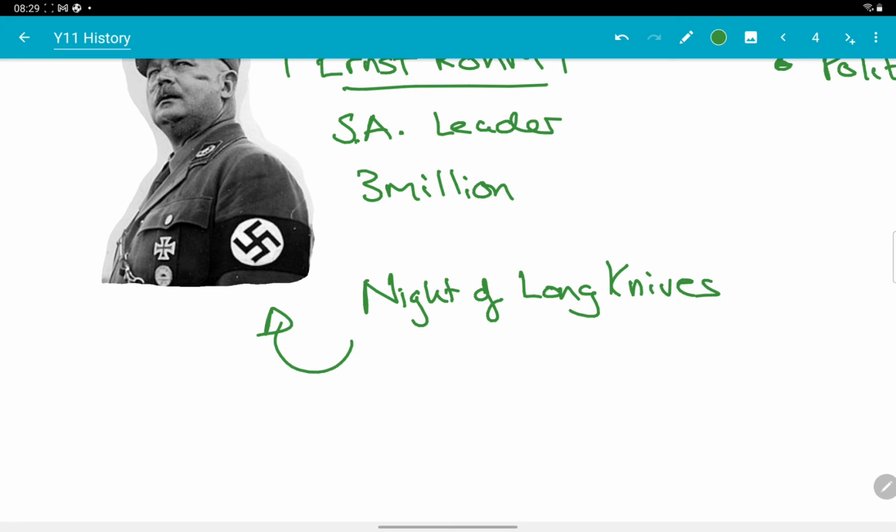So this guy ends up being killed, as well as a few hundred others, most of them SA leaders, but quite a few other political opponents as well. Now, the way this increases Hitler's control is that Hindenburg and the army congratulate Hitler for acting so swiftly, and the army generals reward Hitler by promising to support him.